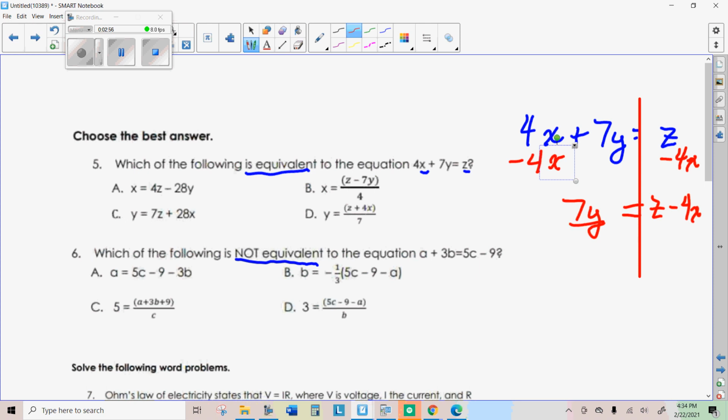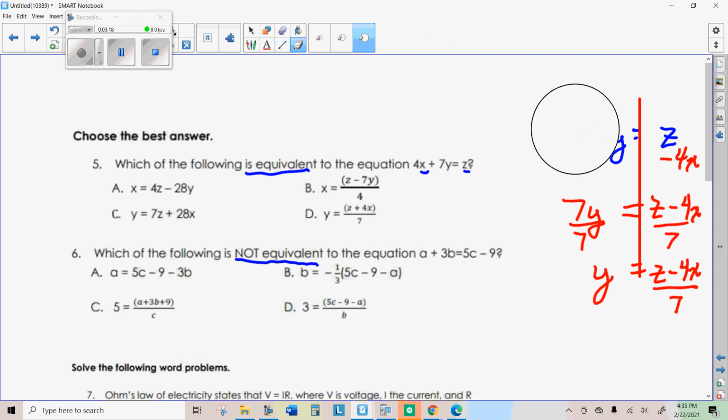Then I just need to divide by 7. So one equivalent equation is y equals z minus 4x, the quantity divided by 7. Is that one on there? That one is not on there. So let's try another one.